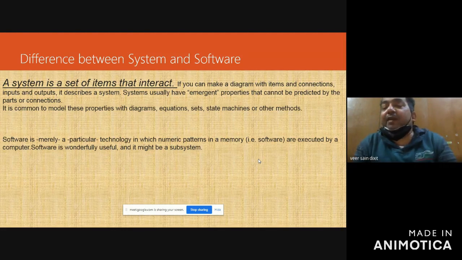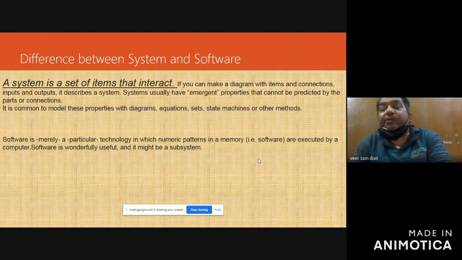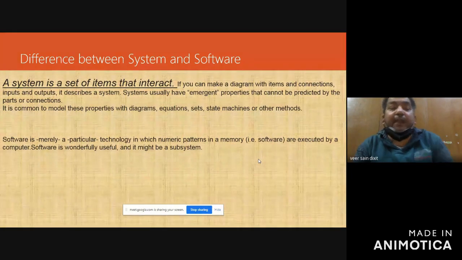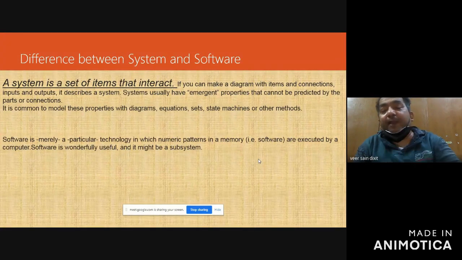If you can make a diagram with items and connections, inputs and outputs, it describes a system. Systems usually have emergent properties that cannot be predicted from the parts or connections. It is common to model these properties with diagrams, equations, sets, state machines, or other methods. Then, what is the difference between system and software? Software is merely a particular technology in which numeric patterns in a memory are executed by a computer. Software is wonderfully useful and it might be a subsystem.